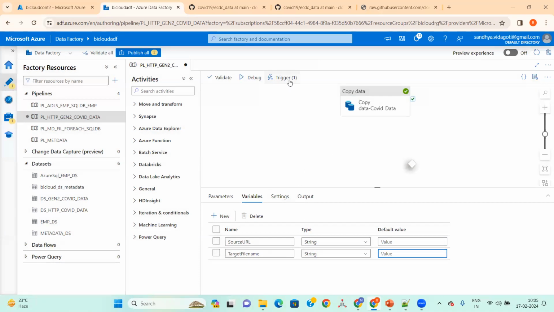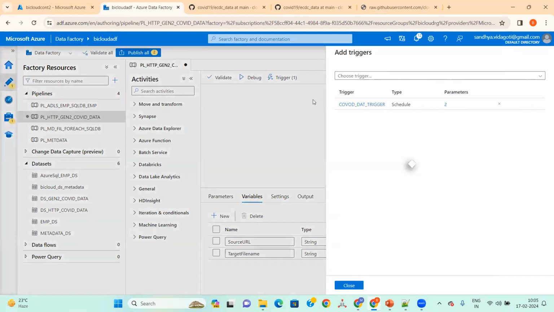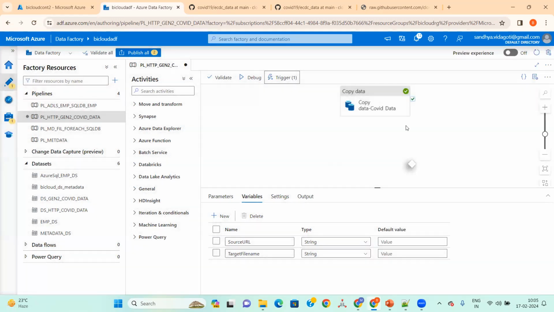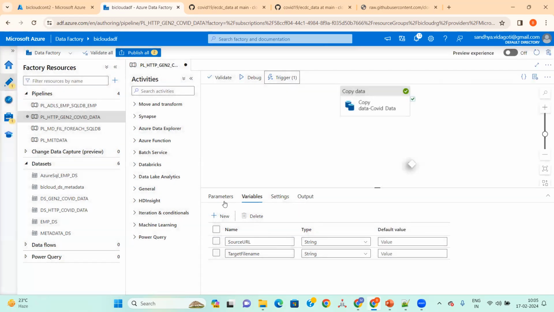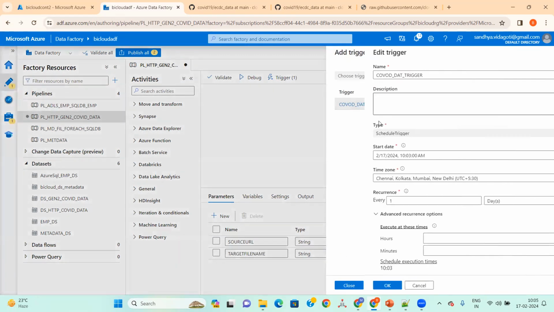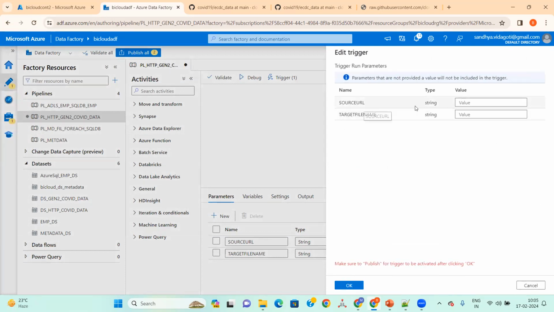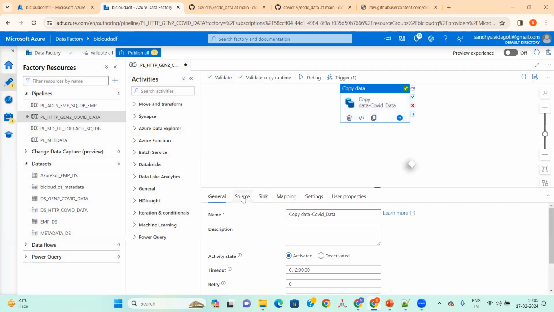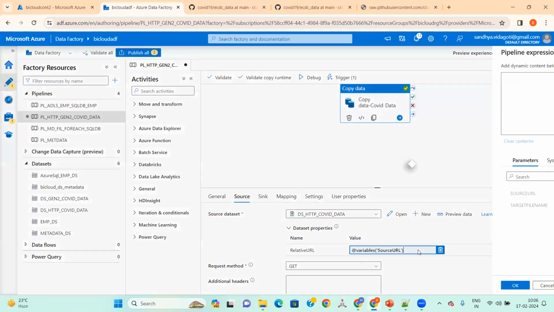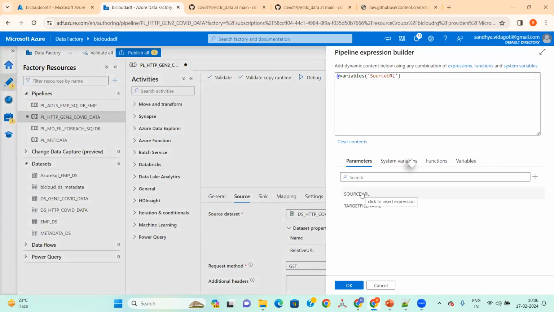See, while executing, it asks you. When you give it here, in the parameters, while trying to execute, it prompts you to enter those two pipeline values. We need to give the values here, and this URL needs to be tagged again inside. That we'll see. Don't get confused, I'll tell you.